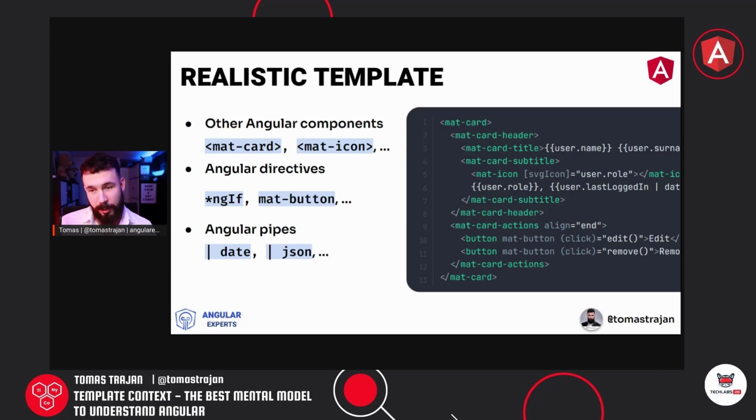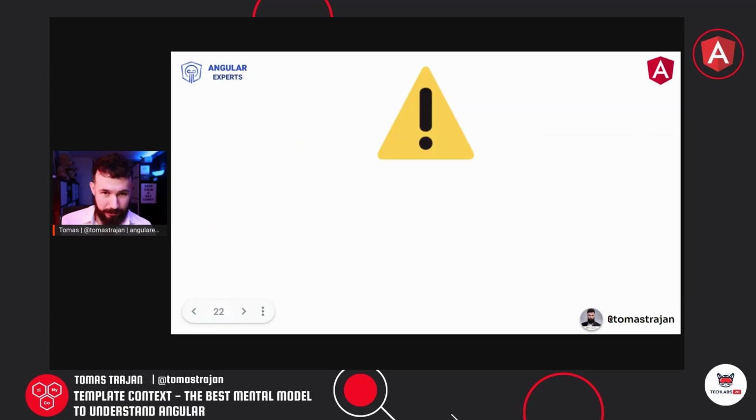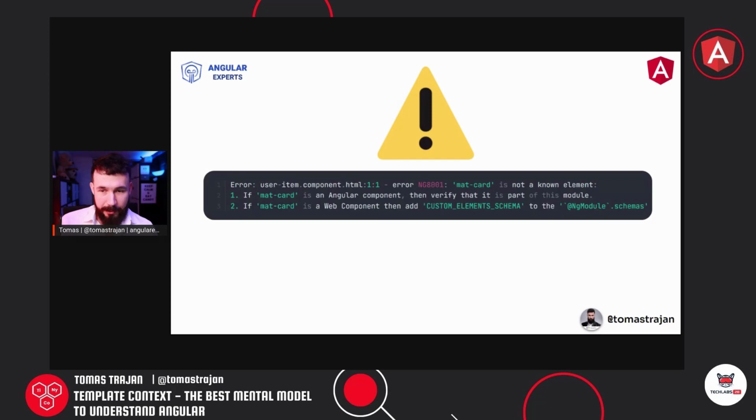So to recapitulate, we have three different things. We have Angular components, Angular directives, and Angular pipes. And if we had a template like this without any previous setup and tried to compile this application, we would get an error which would look something like this.